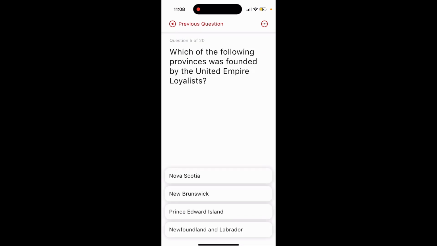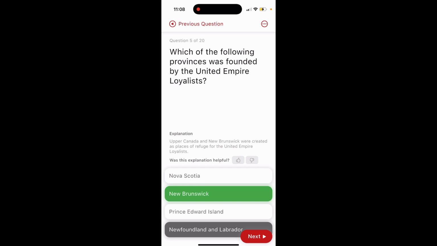Question 5. Which of the following provinces was founded by the United Empire Loyalists? Nova Scotia, New Brunswick, Prince Edward Island, Newfoundland and Labrador. The answer is option number 2, New Brunswick.